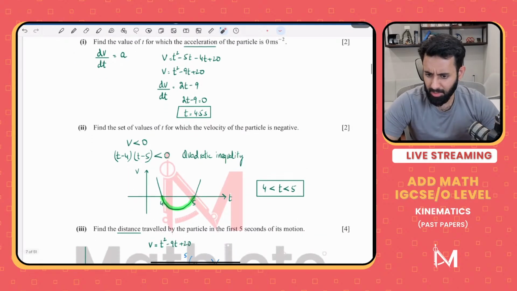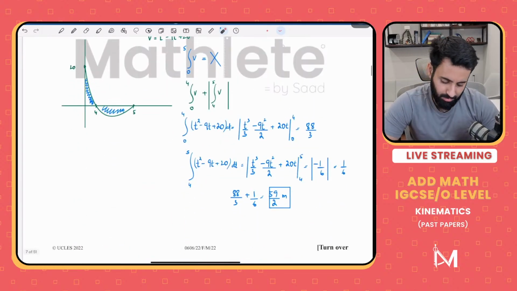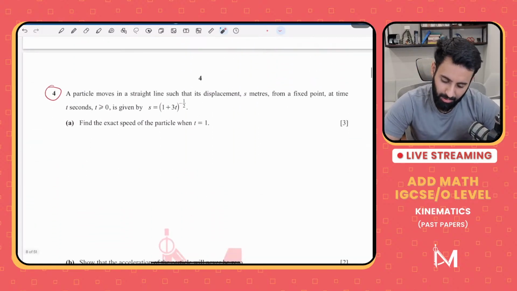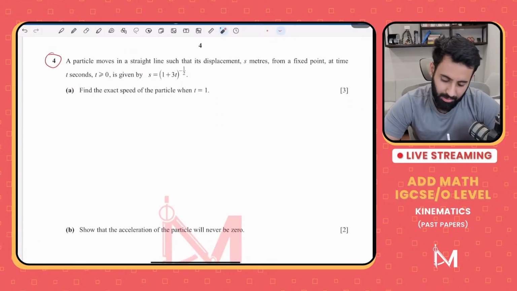No, you don't need to take modulus on your calculator. Your calculator will give you a negative value. Just turn it into positive. Simple as that. Anyway, let's do another question. Let's try and solve at least 7-8 questions in today's class.